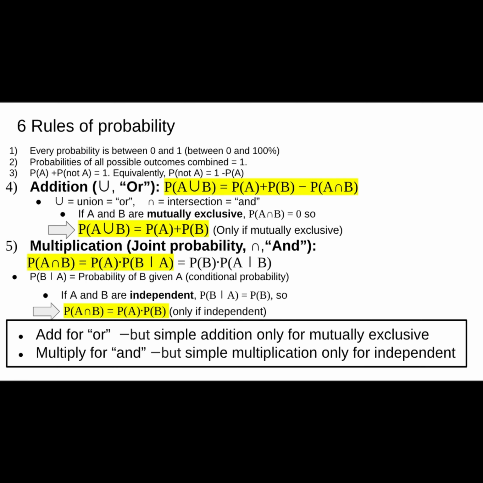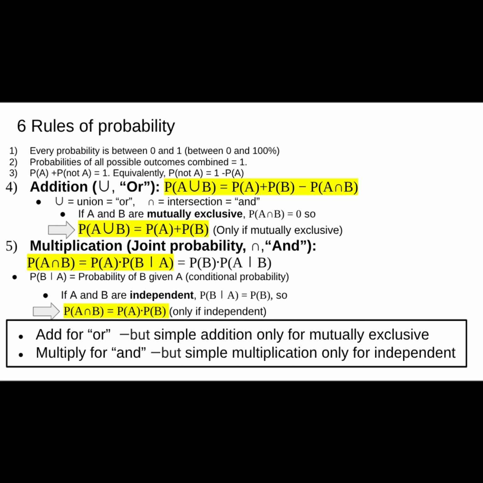To summarize rules 4 and 5, OR corresponds to addition. To find the probability of A or B, you add the probability of A and the probability of B, but this simple addition only works for mutually exclusive events. In general, you must also subtract the overlap to avoid double counting.